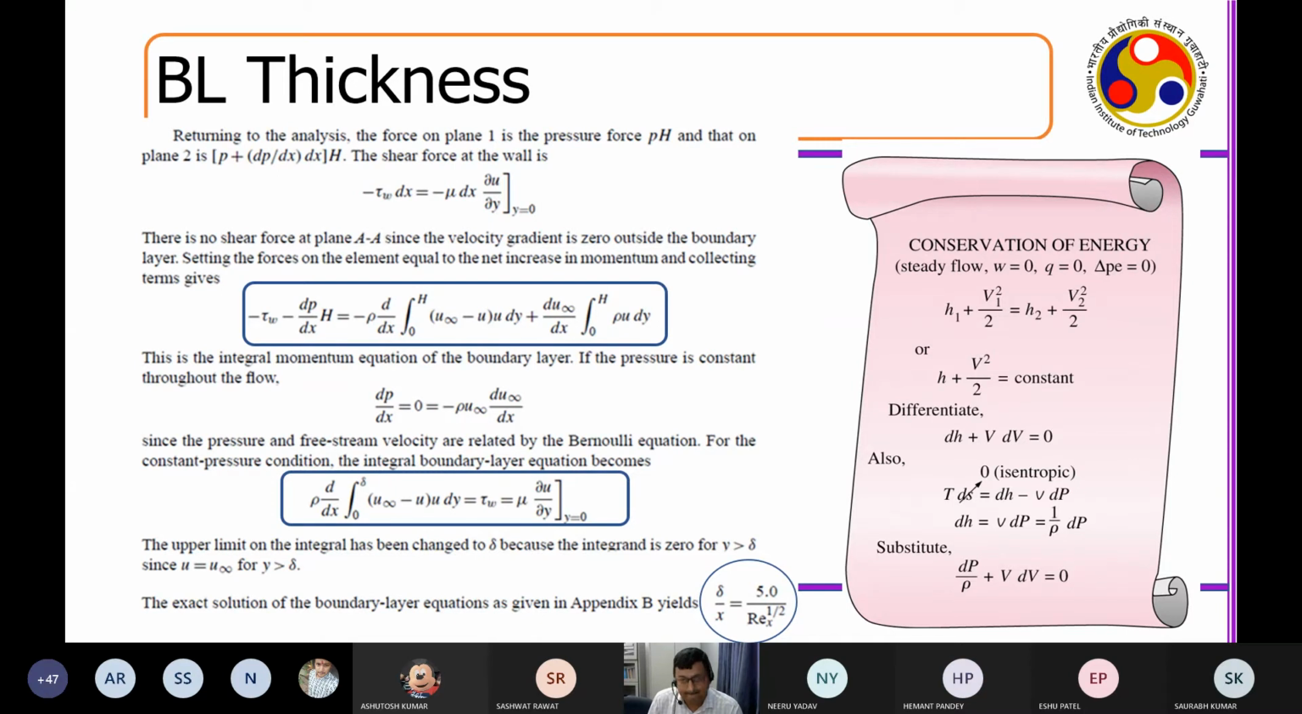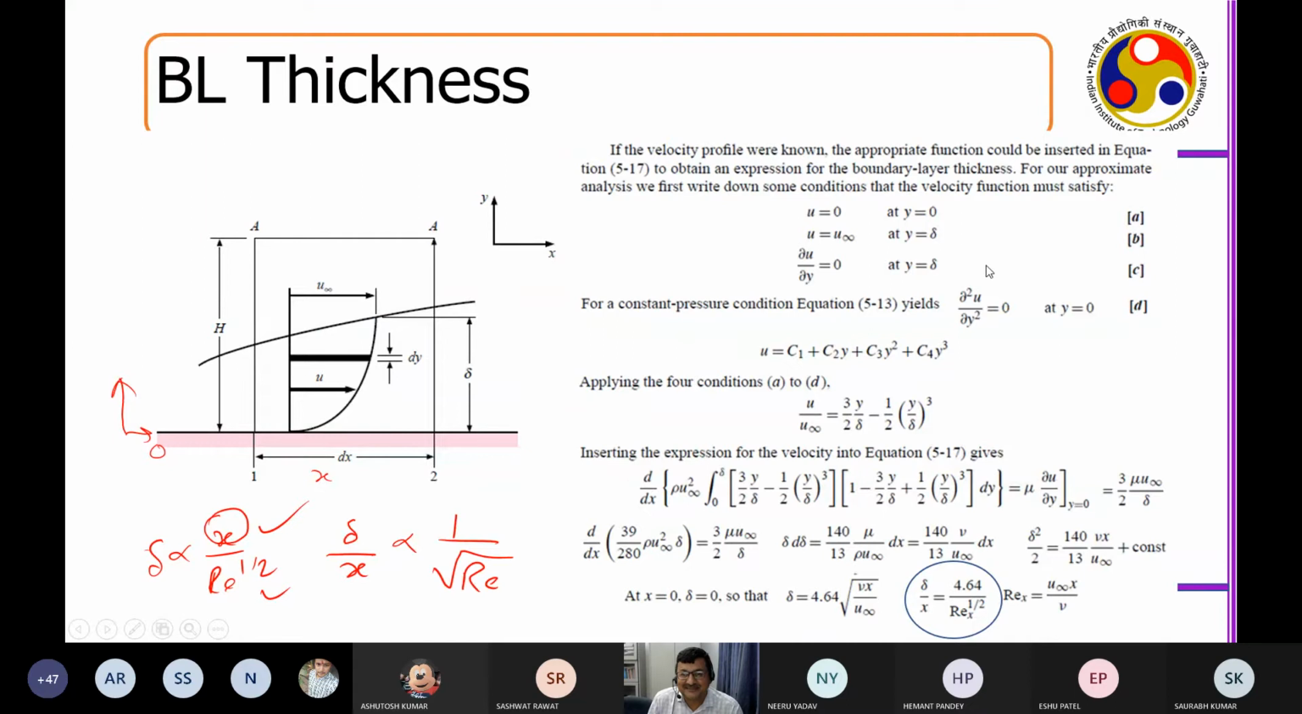Hello, sir. Sir, I want to ask, in the relation we see delta by x equal to 5 by Re to the power half. So here we can see that if we take x extremely large, the effects of the Reynolds number will not be that significant. So, sir, is there any application in real life for this information? Yeah. So you can very immediately see, right? This boundary layer will saturate at some point of time. The thickness of the boundary layer will saturate at some point. It will not keep on increasing, right?